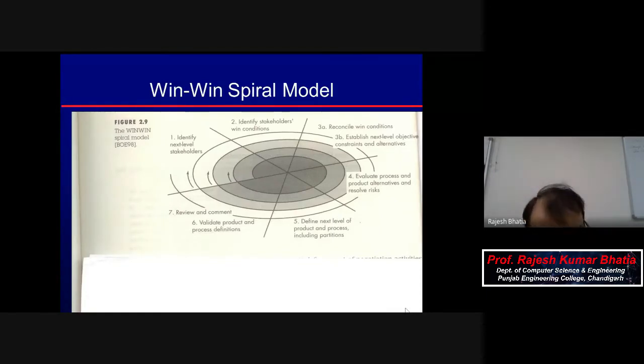I hope it is clear. Means here we have to ensure the win of the development team and the win of the client team. That's why it is called the win-win spiral model. If there is any doubt, please do switch on your microphone and you can ask, because I cannot see the chat window.